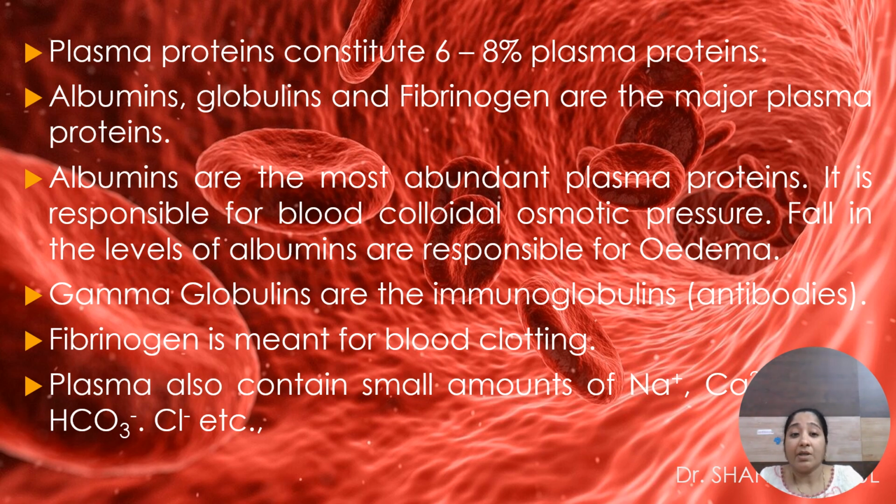Next, globulins. These are of three types: alpha globulins, beta globulins, and gamma globulins. Among these, gamma globulins are important for immunoglobulins like IgA, IgG, and 5 types of immunoglobulins are there. They are antibodies. Next, fibrinogen is the clotting protein. It helps in blood clotting.